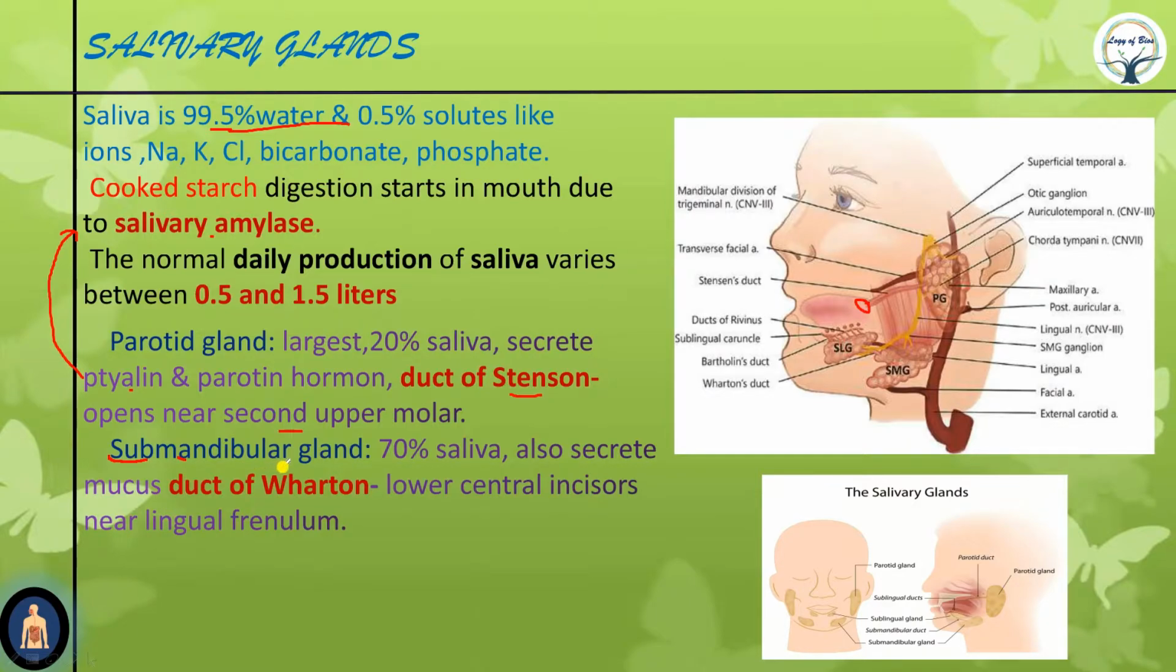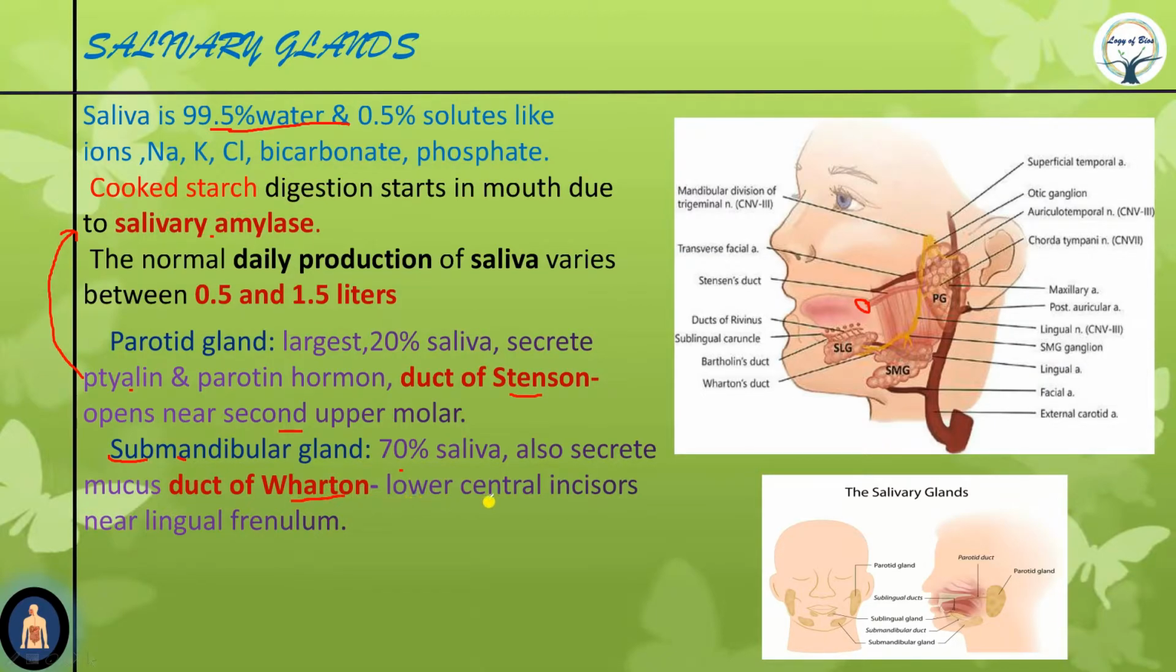It is the second largest. The SMG is the second largest, secretes 70% of the saliva, and also secretes mucus. Mucus helps in lubrication of food. Lubrication means it allows the food to move and pass easily. Now, the duct of Wharton. This gland has the duct known as the duct of Wharton.